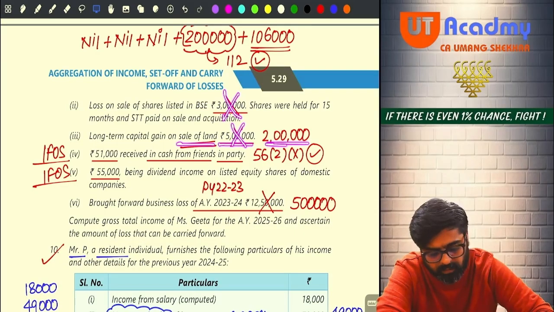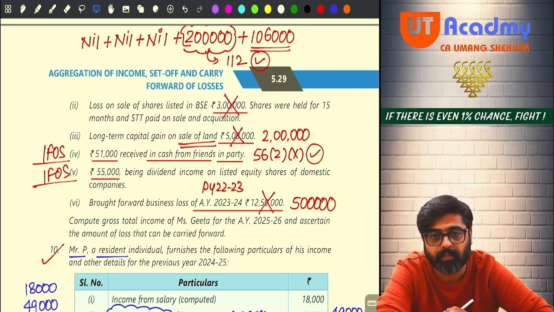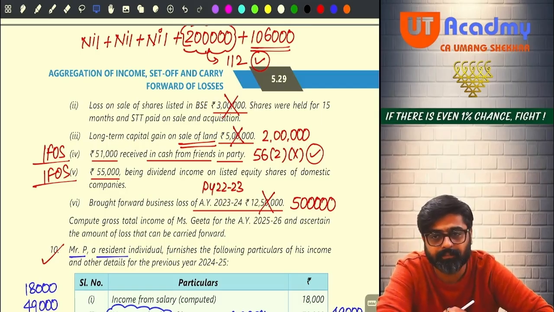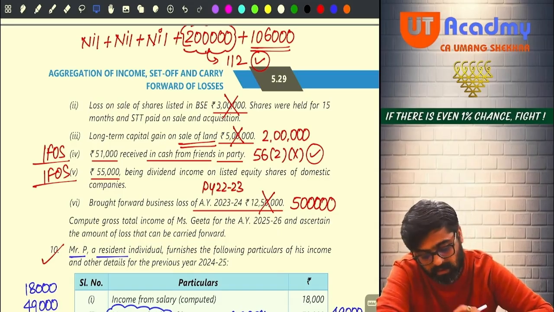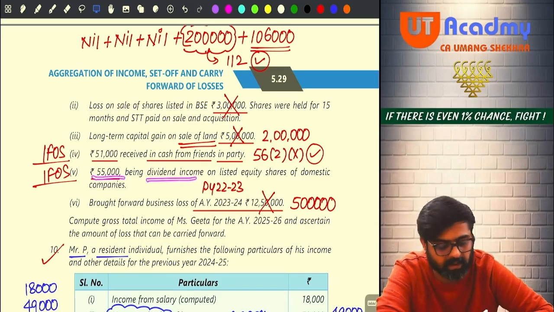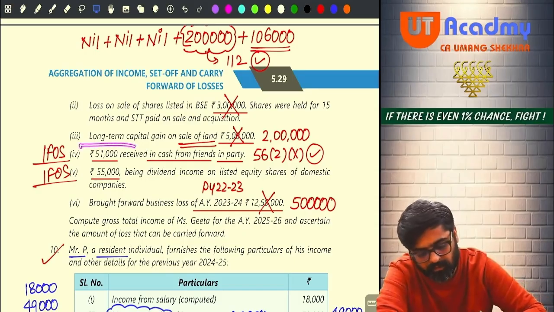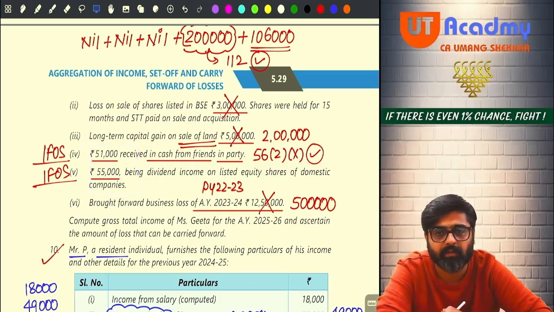Now still 2 lakh rupees of long term gain will remain. Understanding? Now pay attention. 51,000 received in cash from friends in party. So there was one party in which your friends gave you some cash gift, 51,000. Will it be taxable as your IFOS income? Yes, entire 51,000 taxable as IFOS. 55,000 being dividend income. So that dividend income is also your IFOS income. So you have two IFOS income now, 51 and 55.